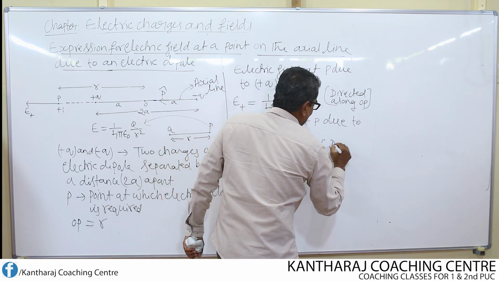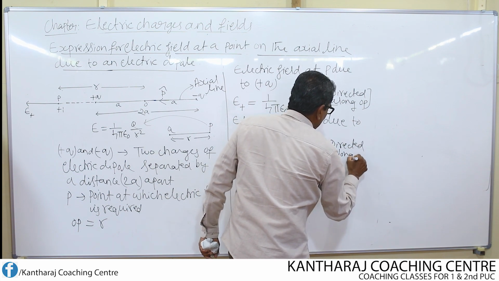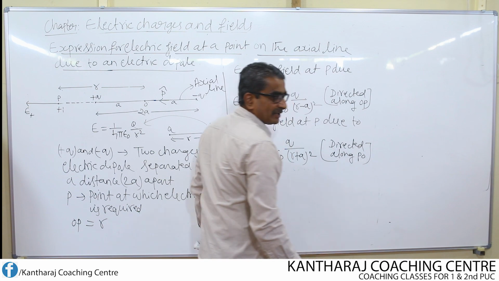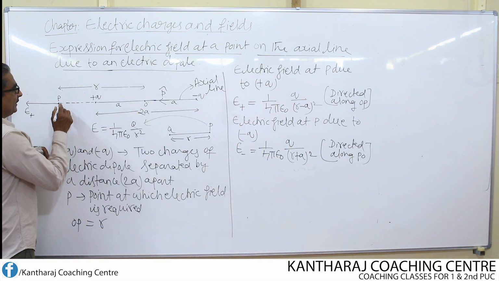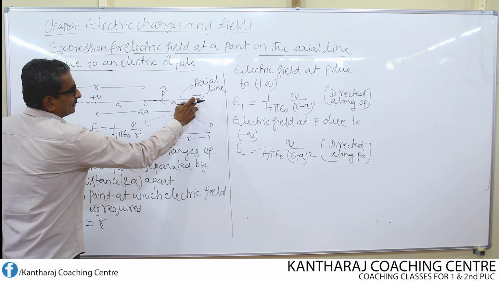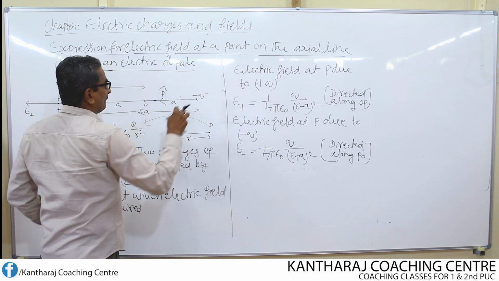Now I write the direction as directed along PO. How can I write like this? Again, imagine the test charge at the point P. Now we are finding the electric field due to this charge. Which charge? Negative charge.